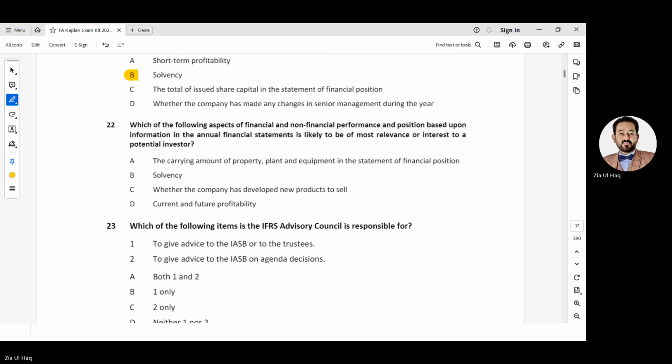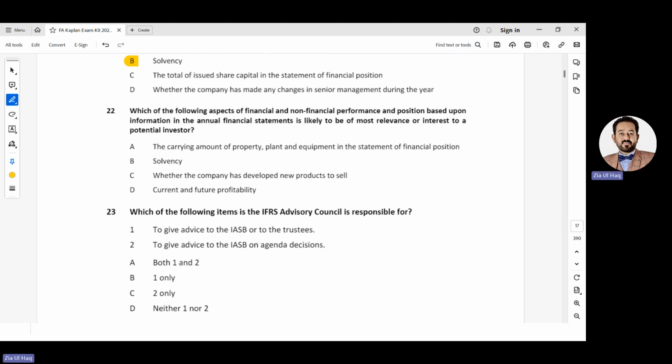Question 22. Which of the following aspects of financial and non-financial performance and position, based upon information in the annual financial statements, is likely to be of most relevance or interest to a potential investor? It means what the investor will see in the financial statements. The carrying amount of property, plant and equipment in the statement of financial position? No, management will see that. Solvency? The bank will see that. Whether the company has developed a new product to sell? No. Current and future profitability? Yes, he is going to invest, so he will see return based on profitability.